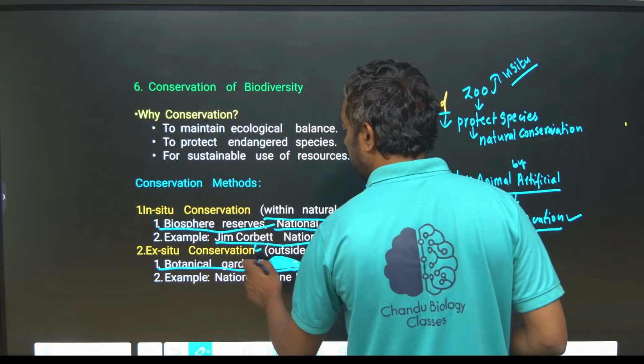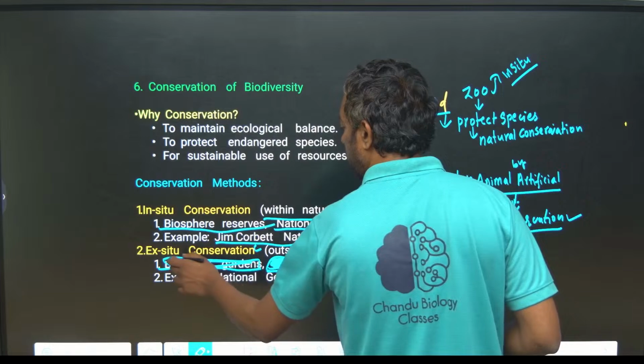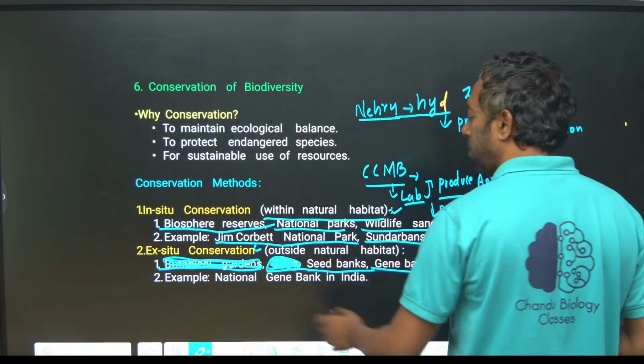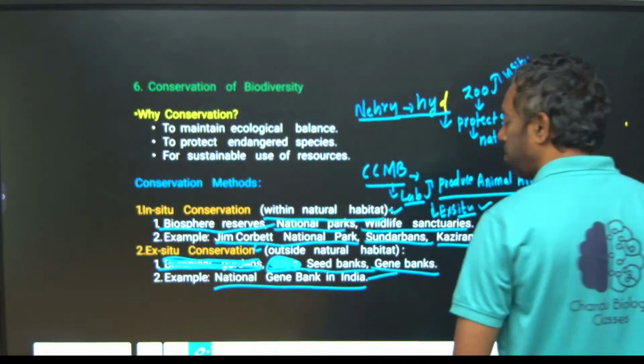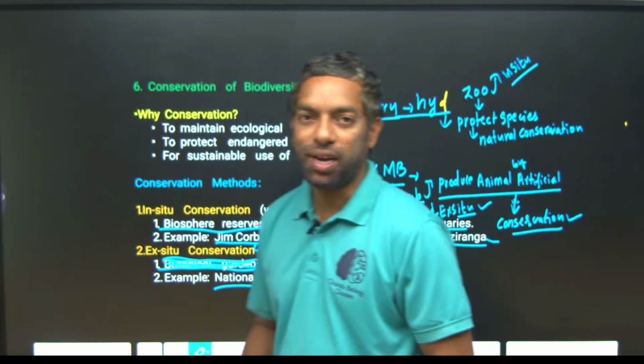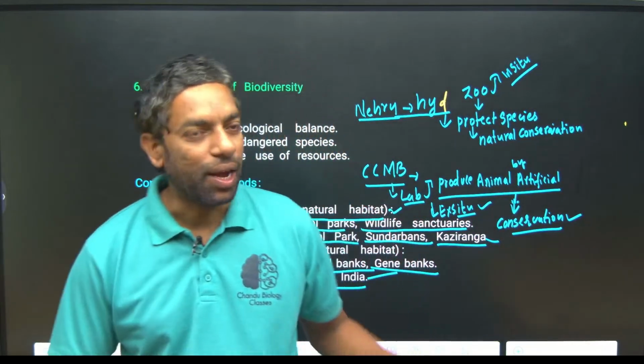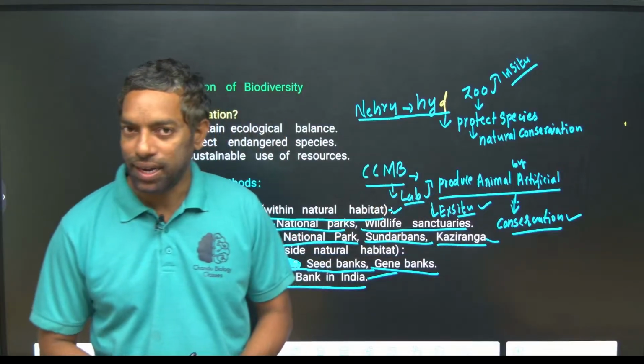Botanical gardens, not. Okay. Example of National Gene Bank India. Gene banks are labs for ex-situ conservation. Okay. I hope you guys understand in-situ and ex-situ.